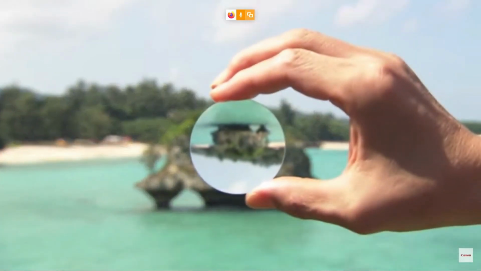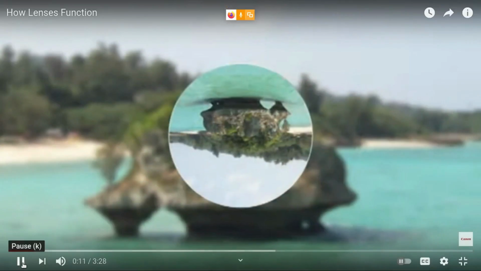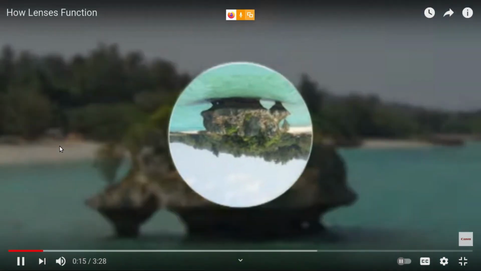So this is which lens, the one that gives an inverted image, concave or convex? Convex. An inverted image is from a convex lens; a concave lens will give an erect image, erect and diminished. Okay, so this is a concave lens.